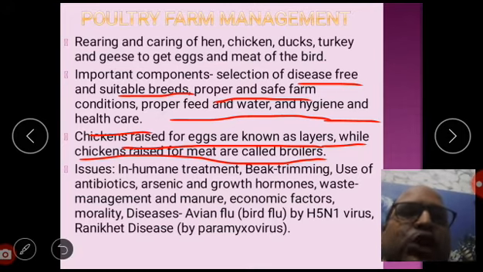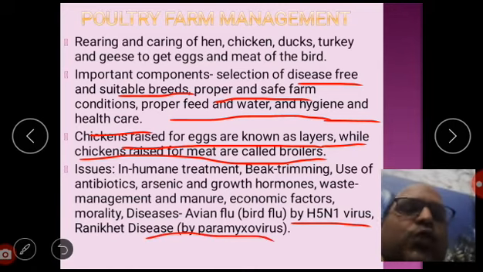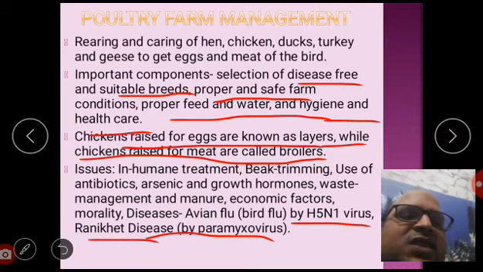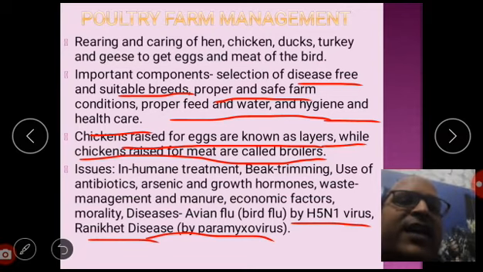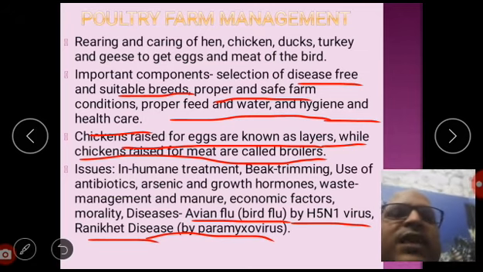Beak trimming, use of antibiotics in poultry farms, use of arsenic, use of growth hormones, and waste management and manure. Then economic factors, morality, and diseases like avian flu, bird flu, or H5N1 virus, or Ranikhet disease. These all are the issues related to poultry farm management. I'm telling you one important thing: Ranikhet disease is caused by paramyxovirus, and avian flu or bird flu is caused by the H5N1 virus.